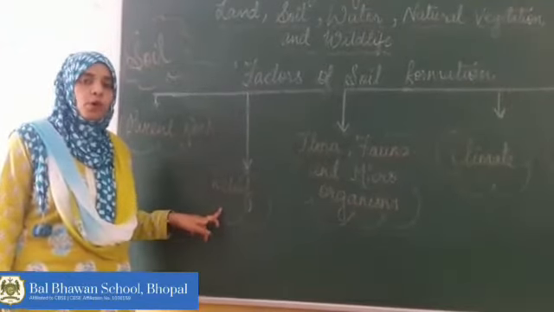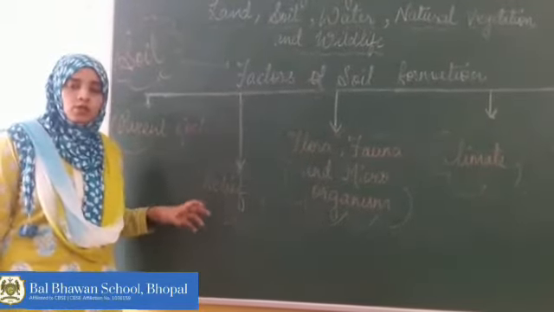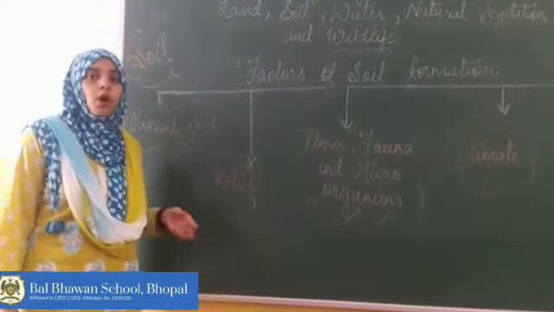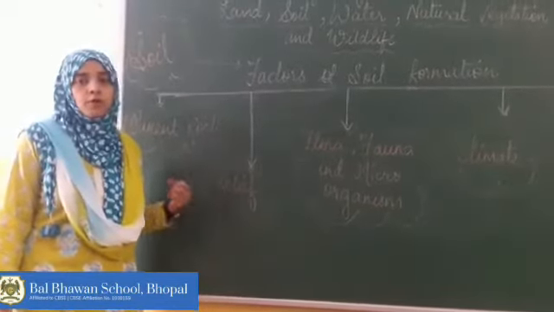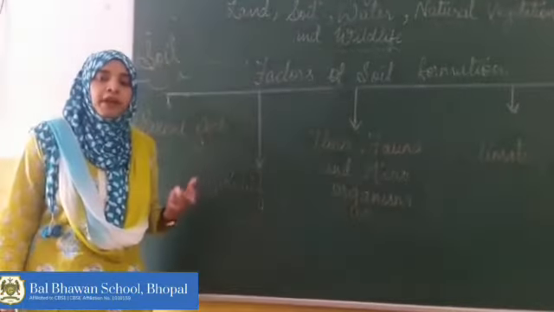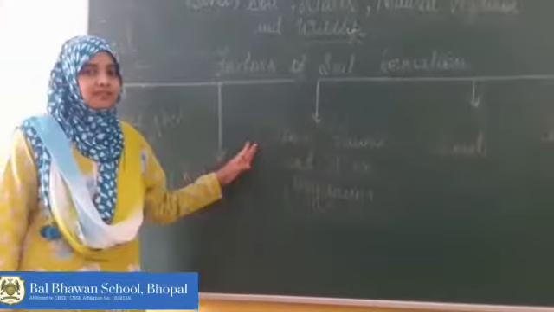Relief is the topography. In other words, what is the structure of the landform, whether it is at high altitude or on a slope. It decides the accumulation of soil. So usually we find rocks at the top of the mountain and soil at the bottom.